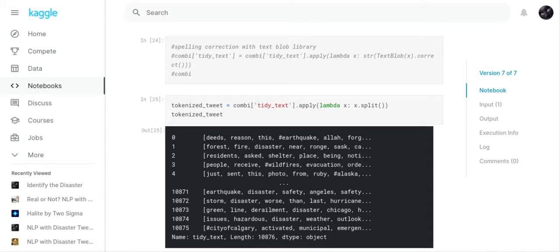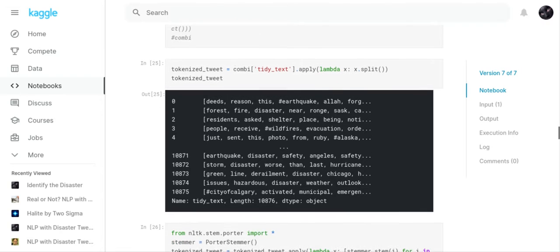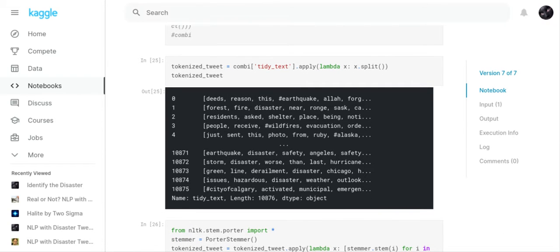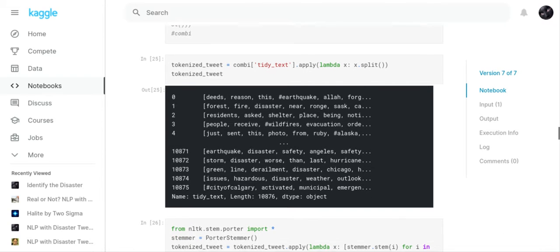I tried to use the text blob, but I didn't even try to do it this time because it takes just absolutely ages to do it. So if somebody has got the time and the inclination to use the text blob, they can always take this out of the remarks and use it. But I left it in as a remark just in case somebody wants to use it.